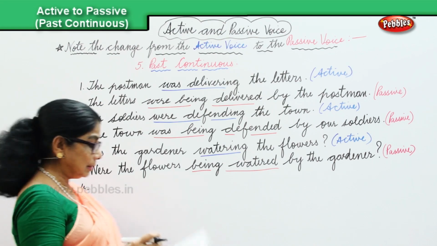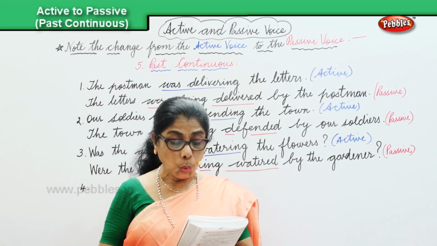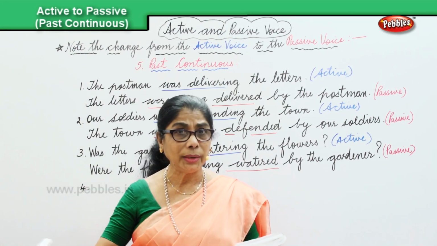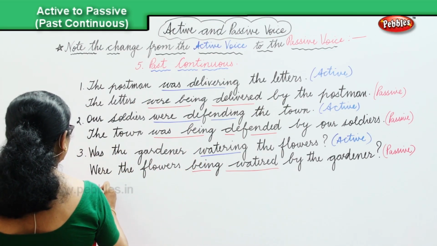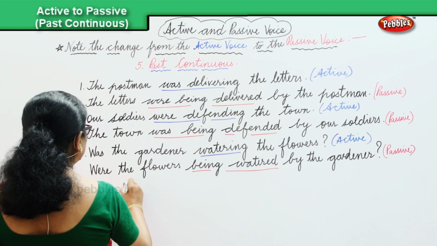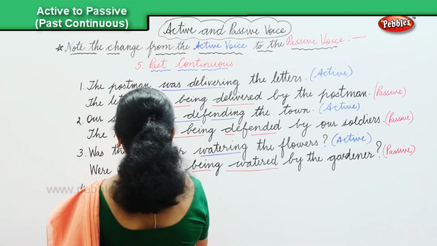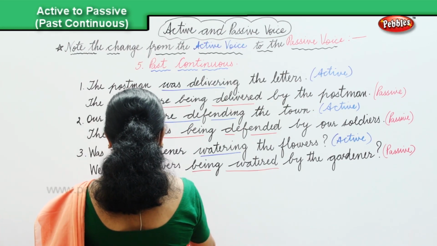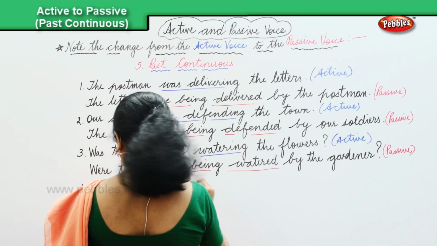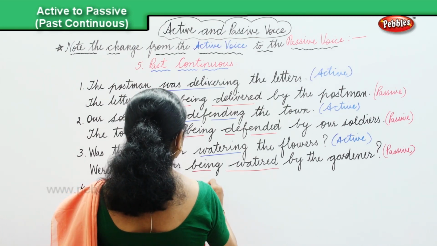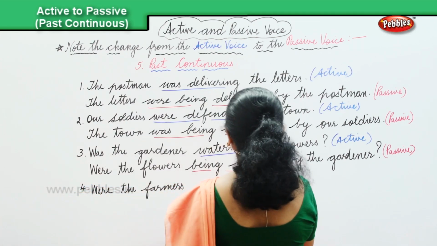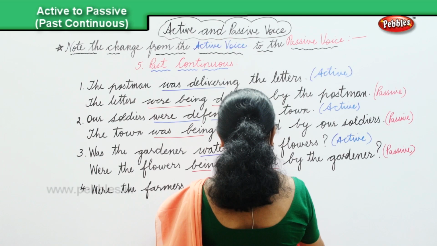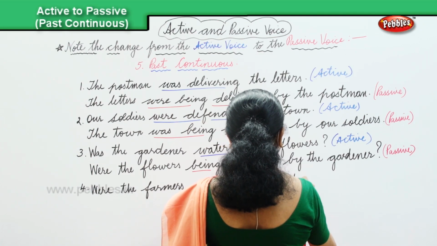Now we look into one more sentence to make us understand the past continuous. And the last sentence I have here for you is, were the farmers sowing the seeds? And that's in the active.